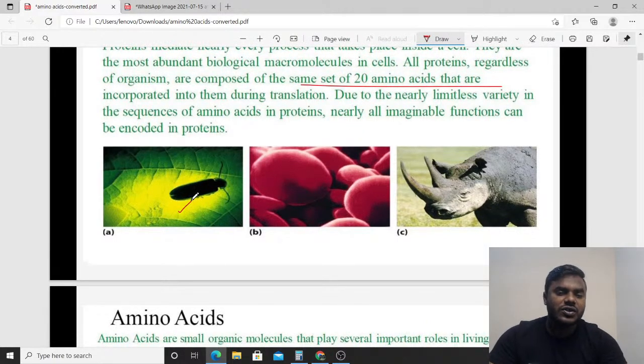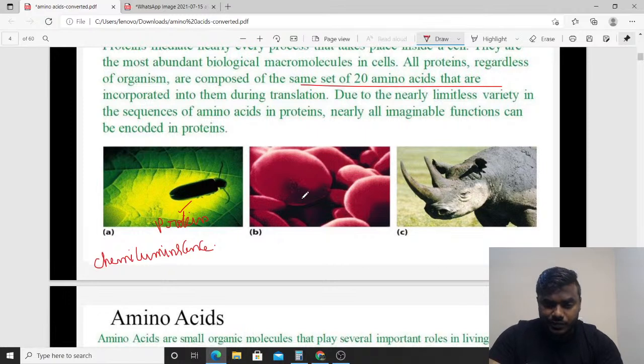Suppose for example, friends, you look at this insect, and this particular insect possesses a property. What do we call this particular property? We call it chemiluminescence, meaning giving light. So how is it showing this chemiluminescence, friends? Of course with the help of a protein only, no doubt in that.